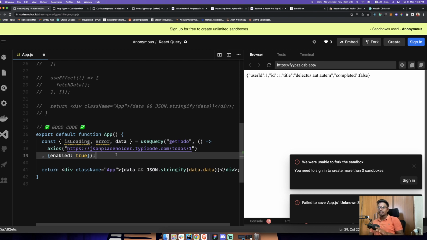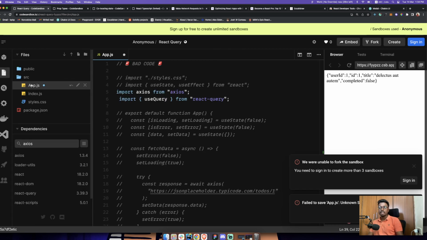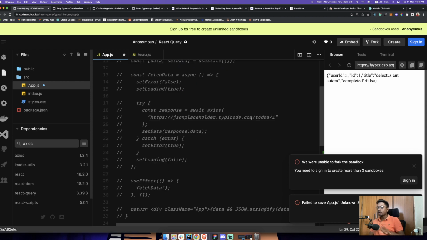Okay, so start using useQuery. Okay, I mean React query. And in React query, actually, you have to make one setup as well. In the index file, if you can see, you have to make this setup, and this is pretty simple. You can just go to the docs. Okay, and then the next thing about React query is that, okay, I've already mentioned the caching part.